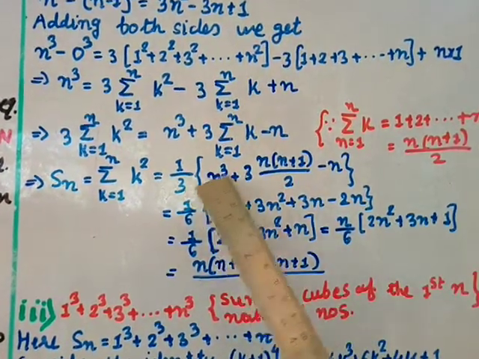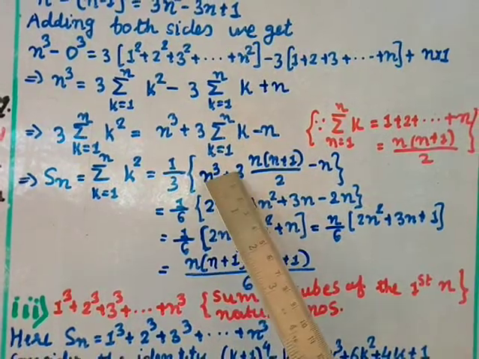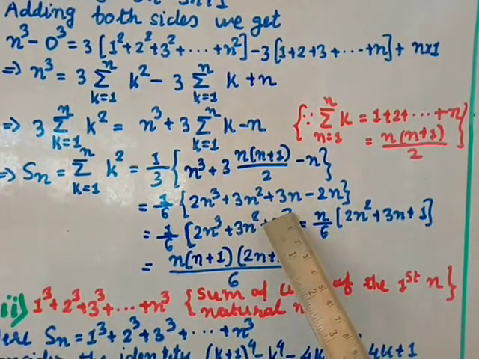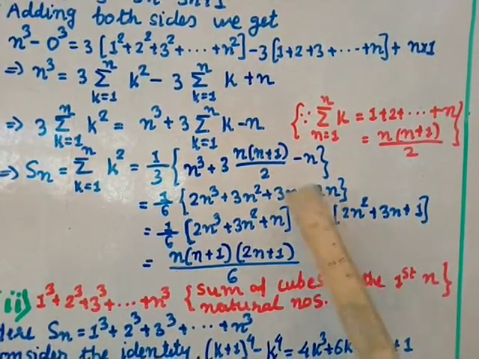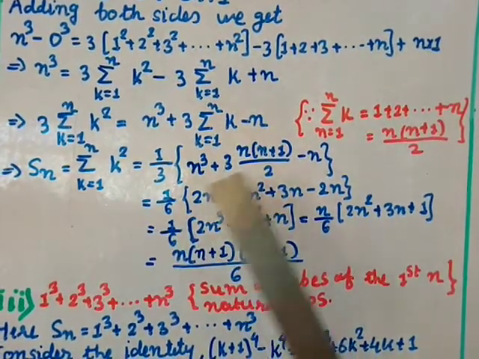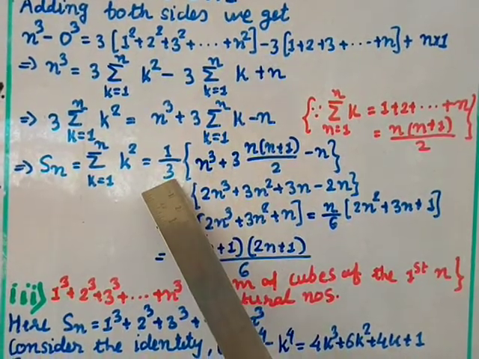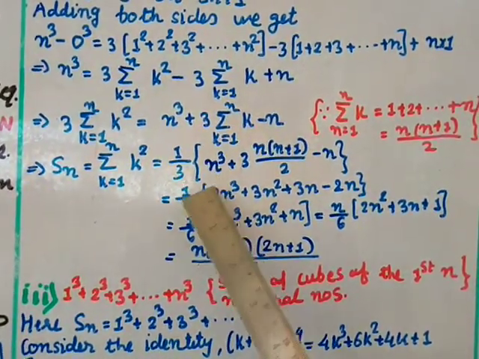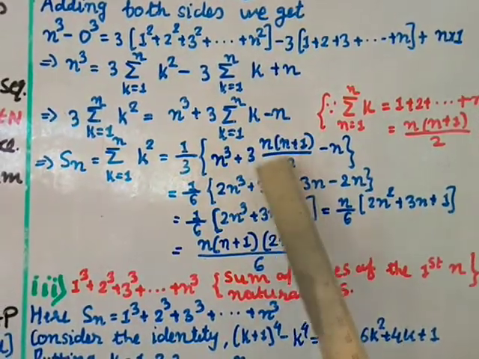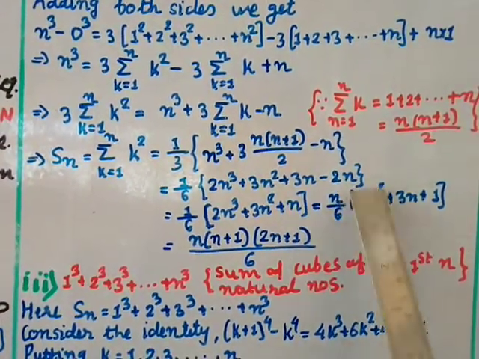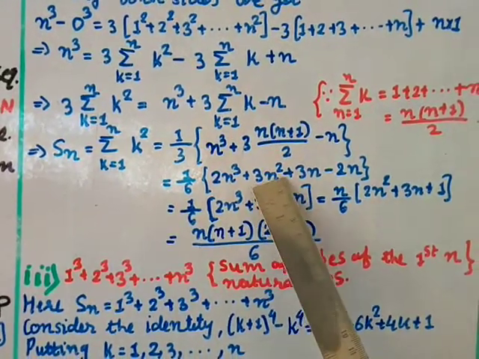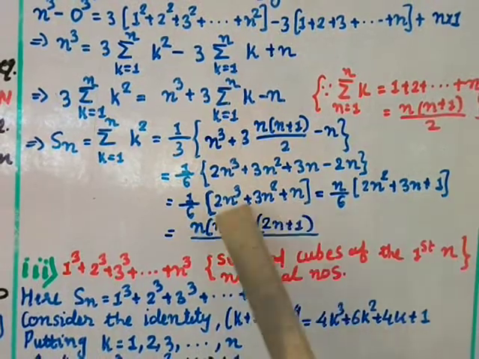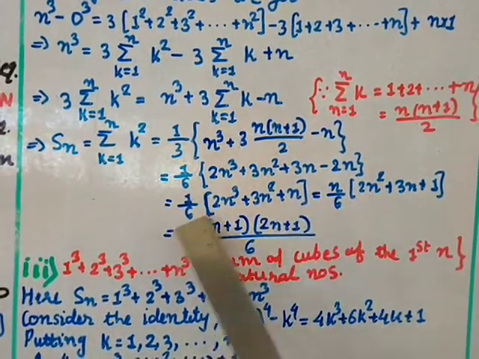Now take the LCM here. So 2n cube plus 3n, I am multiplying 3n square plus 3n minus, the LCM here also is 2n, and these 2 multiply here because the LCM is taken together, so you get here 6. So 1 by 6, right? Here 2n cube, and this is 3n square. Now here 2n cube as it is, 3n square as it is, and this 3n minus 2n is plus n, right? From all these I can take n common, divided by 6.